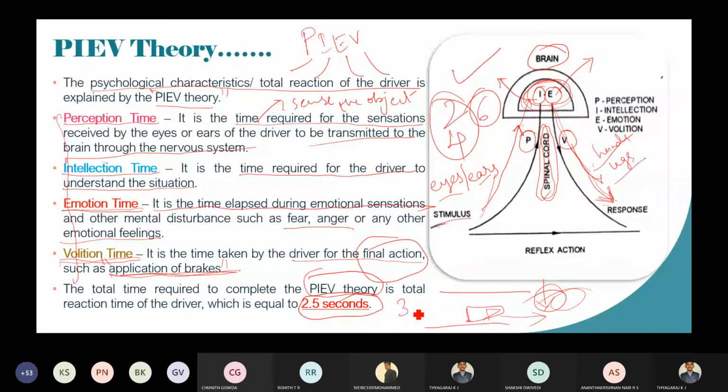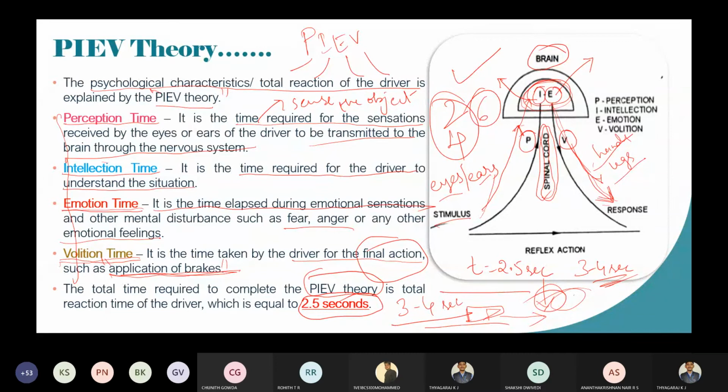You can go up to 3 to 4 seconds also. As per Indian Roads Congress, the reaction time T is taken as 2.5 seconds, but you can go up to 3 to 4 seconds. Okay, this is about the PIEV theory.